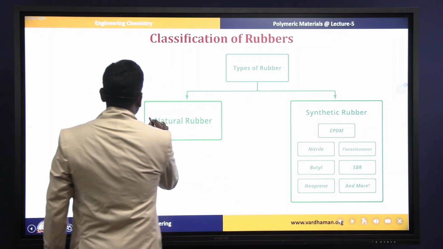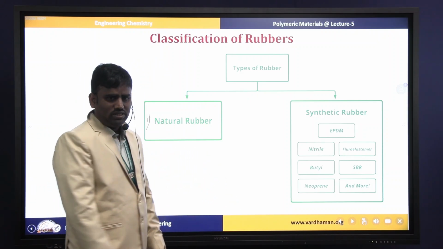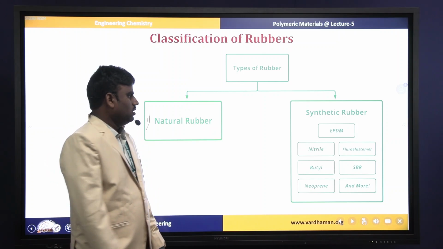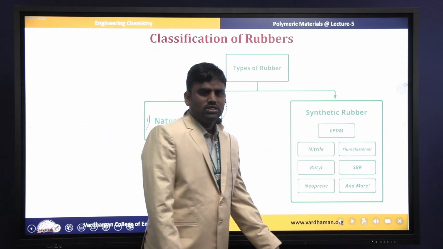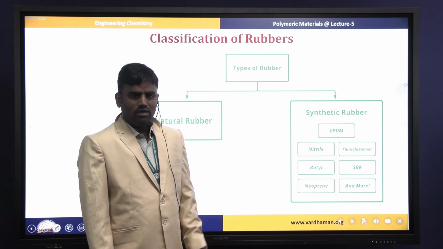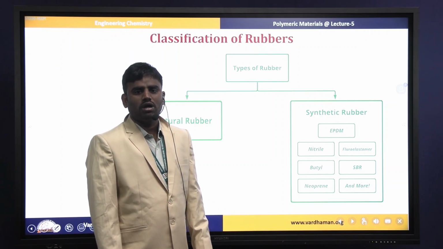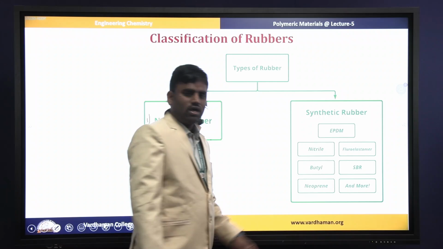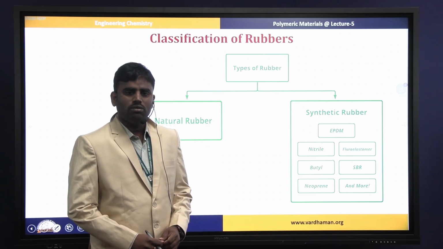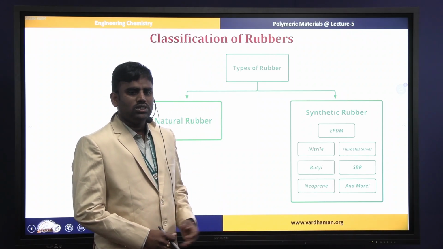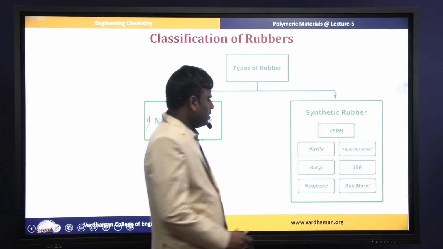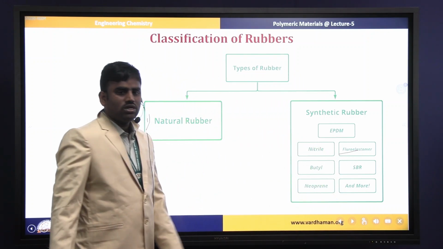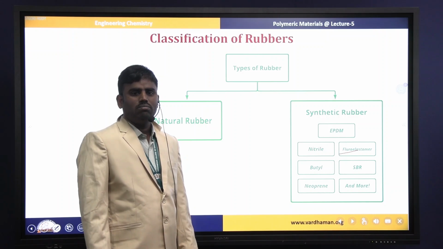Natural rubbers are made from natural resources, that means plants. Synthetic rubbers are prepared in the laboratory using chemical components. Some examples of synthetic rubbers are Buna-S rubber, butyl rubber, silicone rubber, styrene rubber, and nitrile rubber.